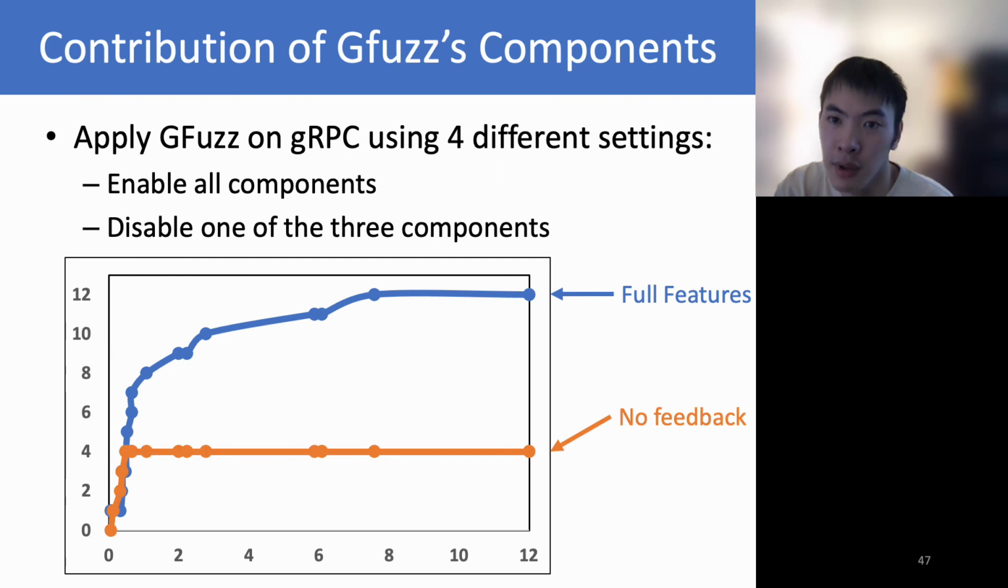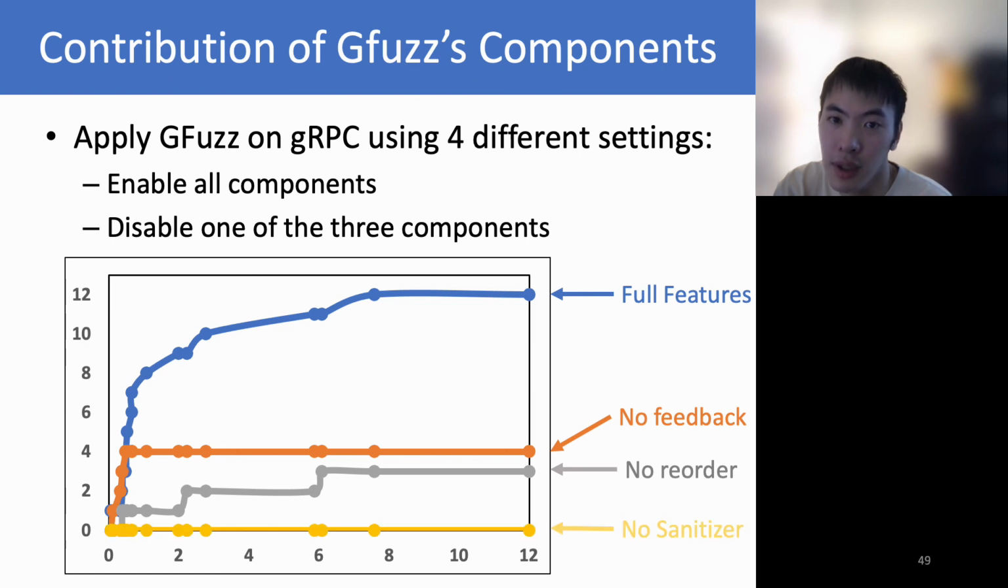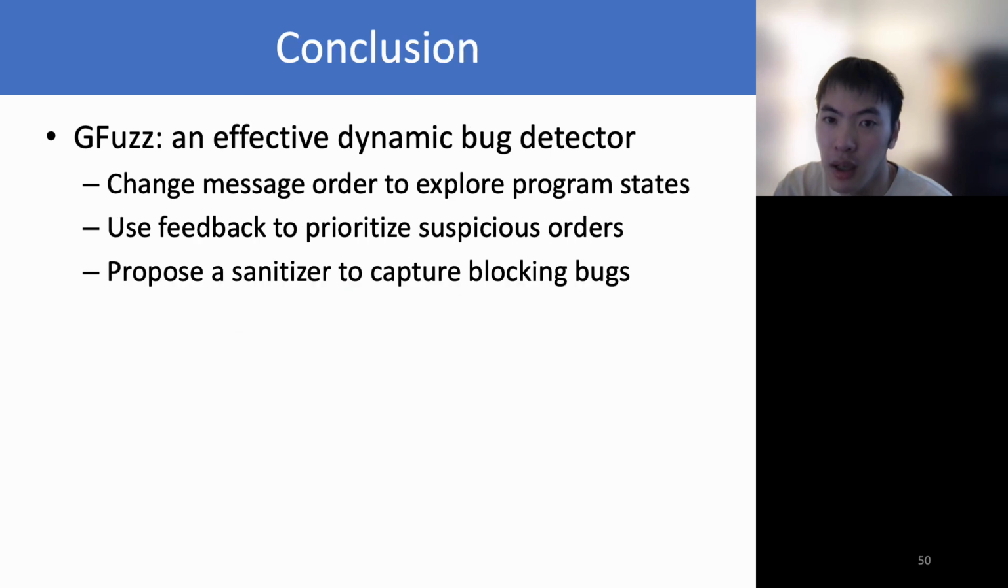Second, if we disable the use of execution feedback, GFuzz detects 4 bugs in 12 hours. Third, if we disable the sanitizer, the Go runtime can help detect 3 bugs. Fourth, if we do not record the concurrent messages, GFuzz does not detect any bugs. The full-featured version detects the most bugs, demonstrating the rationale of GFuzz's components.